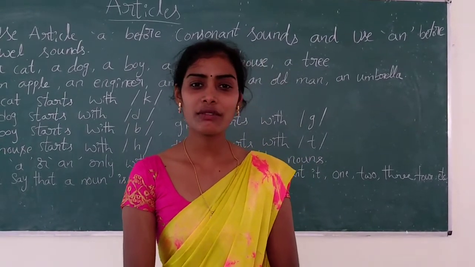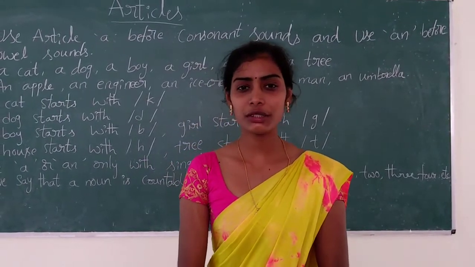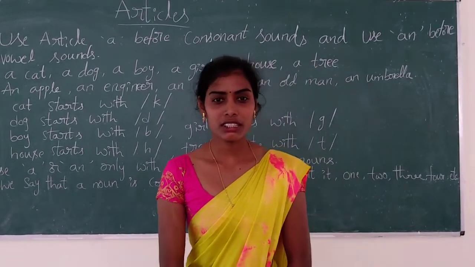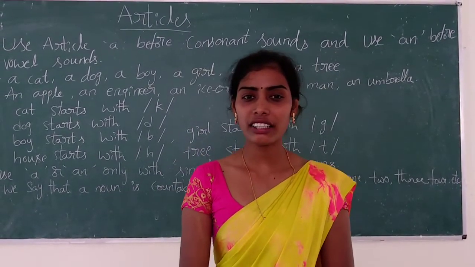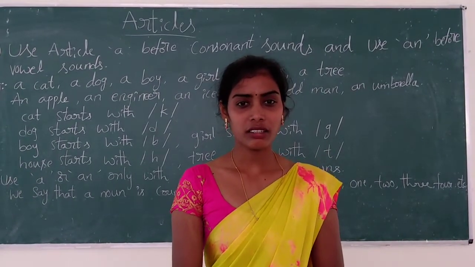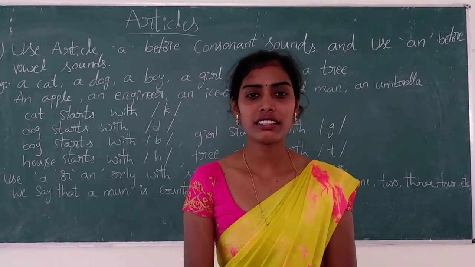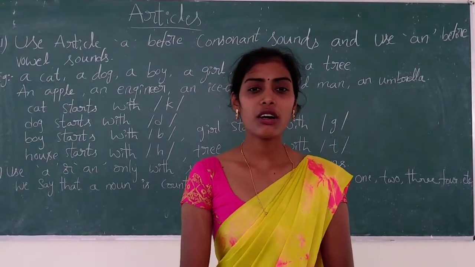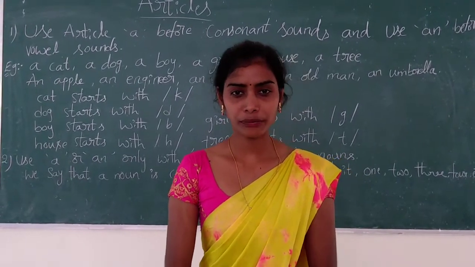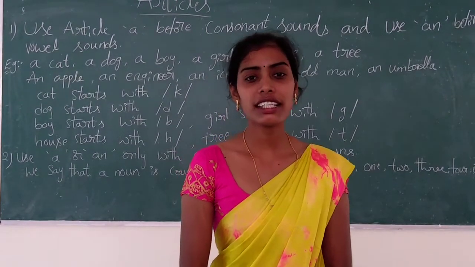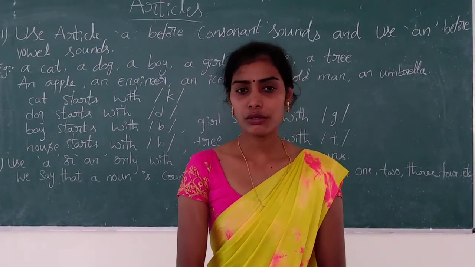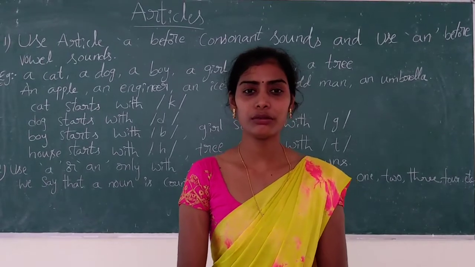In this lesson, I will teach you the 7 rules that you need to know for using articles in English correctly. The words a, an, and the are called articles. A and an are indefinite articles because they talk about something that the listener doesn't know about. And the is a definite article because the listener knows what you are referring to.